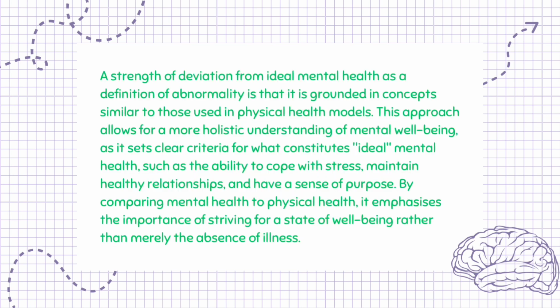A strength of deviation from ideal mental health as a definition of abnormality is that it is grounded in concepts similar to those used in physical health models. This approach allows for a more holistic understanding of mental well-being, as it sets clear criteria for what constitutes ideal mental health, such as the ability to cope with stress, maintain healthy relationships, and have a sense of purpose. By comparing mental health to physical health, it emphasizes the importance of striving for a state of well-being rather than merely the absence of illness.